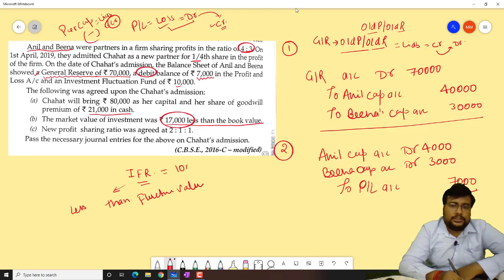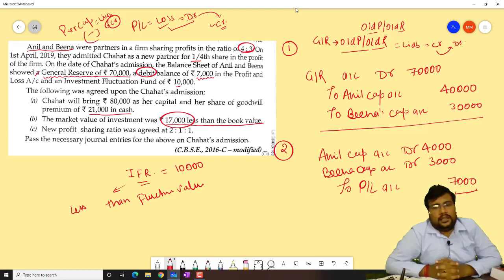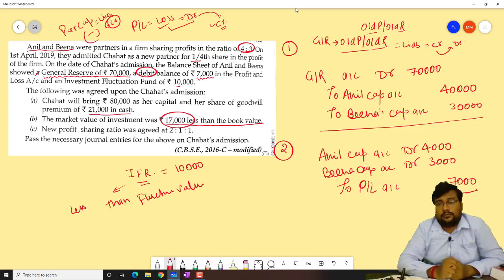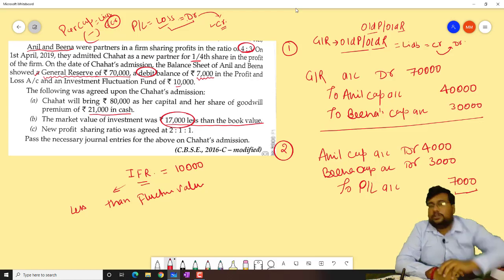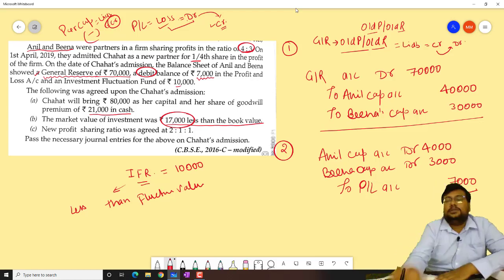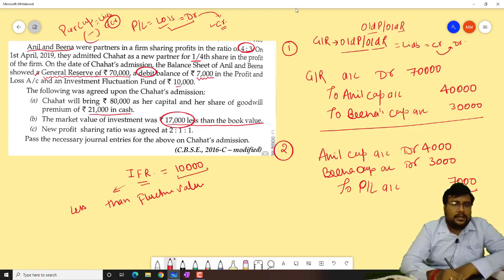IFR amount is just 10,000. So as you can see, your IFR is just 10,000 and your investment fluctuation is 17,000. So if we are covering that investment fluctuation value, then also we have a loss of 7,000. Any balance remaining in IFR covers the loss, total 17,000, from investment fluctuation reserve.